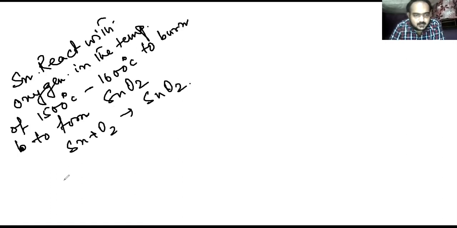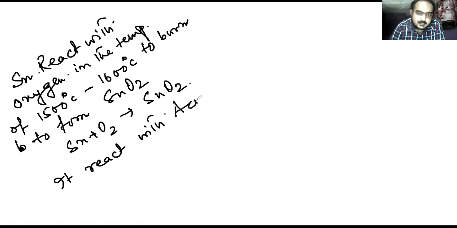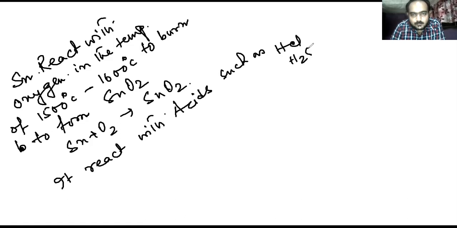It reacts with acids such as HCl, H2SO4 and HNO3. Now we can see some reactions.